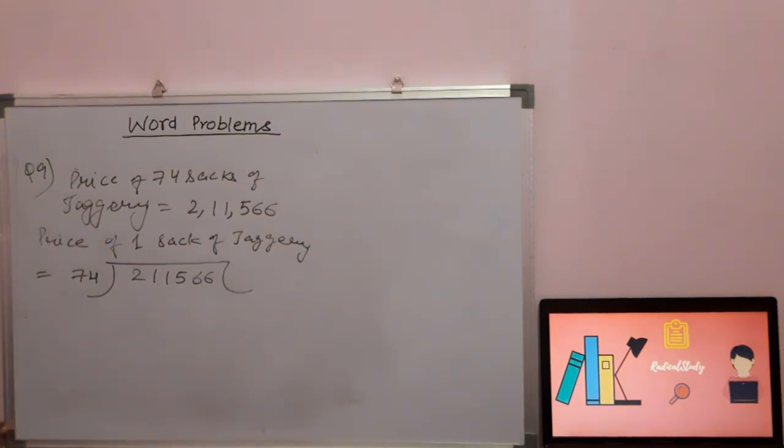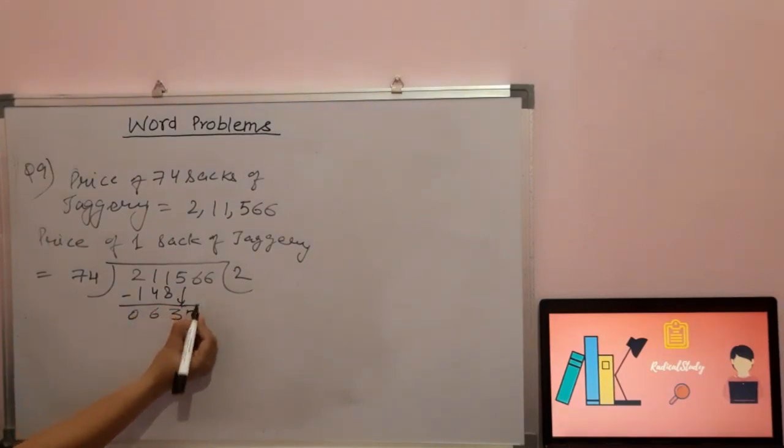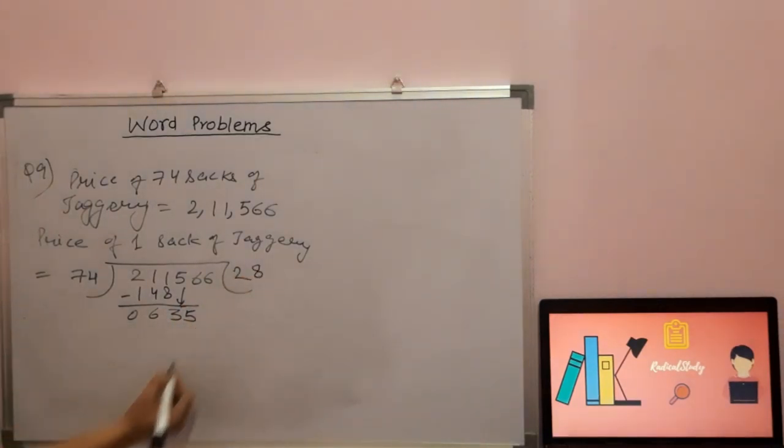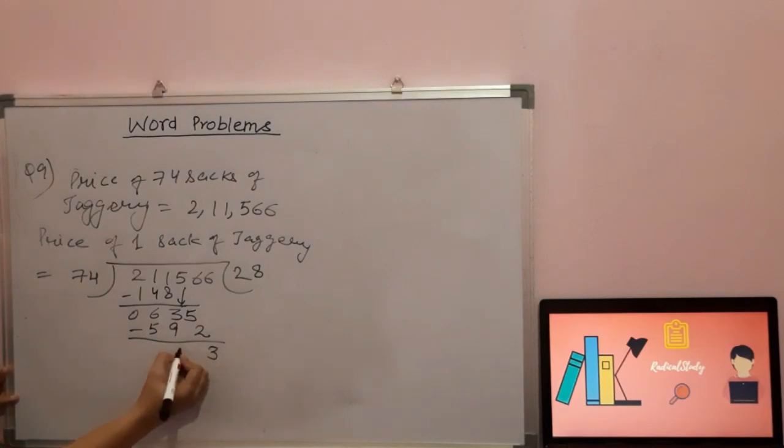Okay students. Now 74 2s are 148. Now what is the remainder over here? Here it will be 3. Here it will be 6. Here it will be 0. 5 drop down. Now it is 635, what comes that is less than it? 74 8s are. Here it will be 8 4s are 32, 8 7s are 56. So 592. Now I am going to subtract it for you.